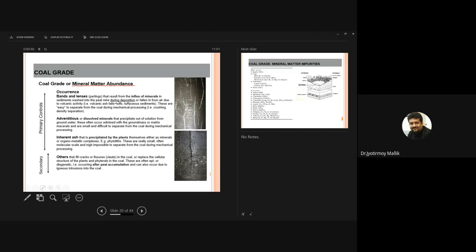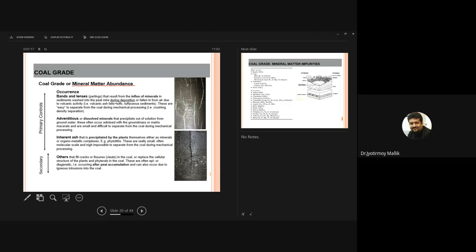So there are two types of controls. One is primary control, the other is secondary control. The primary control can be due to occurrence of bands and lenses, which we call partings. They result from the influx of minerals in the sediments washed into the peat mire during deposition, or fallen from air due to volcanic activity like volcanic ash and tuffs. These are easy to separate from coal during mechanical processing like crushing or density separation.